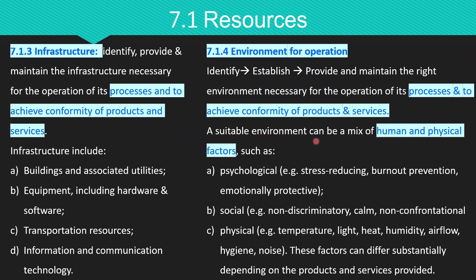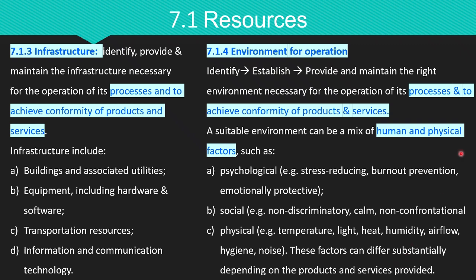A suitable environment can include a mix of human and physical factors such as psychological environment, focusing on creating a low stress, burnout preventive, and emotionally safe workplace. Social environment, fostering a respectful, non discriminatory, calm, and non confrontational workplace culture. Physical environment, ensuring proper temperature, lighting, humidity, hygiene, airflow, and noise control for comfortable and safe working conditions. The important point here is that the ideal work environment varies by the industry type. For example, a hotel, hospital, or a factory will each have different environmental requirements due to the nature of their operations.